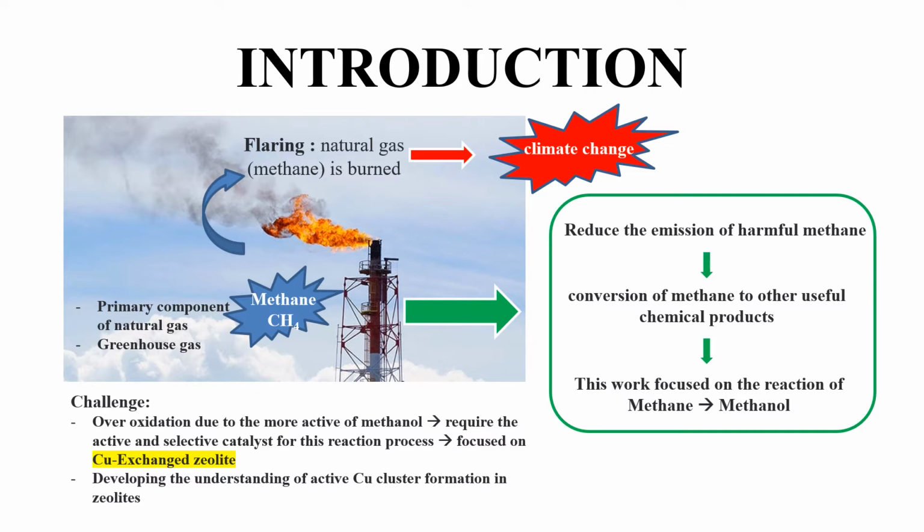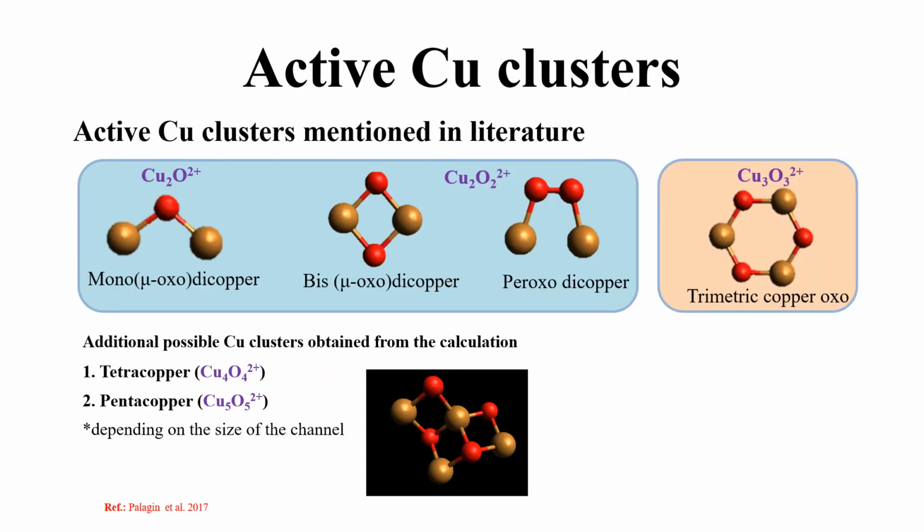a potential catalyst. Another challenge is developing an understanding of copper cluster formation in the zeolite pore, which is still under debate. Various active copper clusters have been reported, such as dicopper, tricopper, tetracopper, and pentacopper. The formation of these clusters depends on the topology of the zeolite, which probably relates to the silicon-aluminum ratio, the distribution of aluminum in the zeolite structure, and the size of the cage, the channel, or the pore.